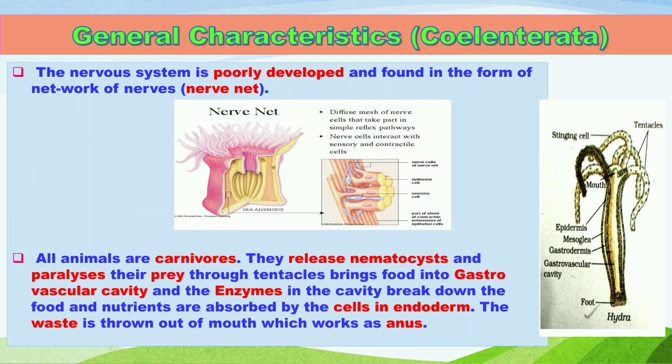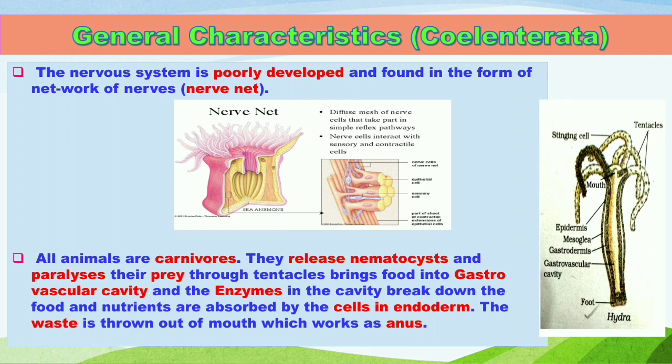About the nervous system, these are the first animals which have a nervous system, but it is poorly developed. It is not as developed as in human beings or other higher organisms. It is found in the form of a nerve net, a diffuse mesh of nerve cells that take part in the simple reflex pathway. Reflex means whenever there is a change in the environment at the general body surface, they act automatically, and the nerve cells interact with sensory and contractile cells present inside their body.